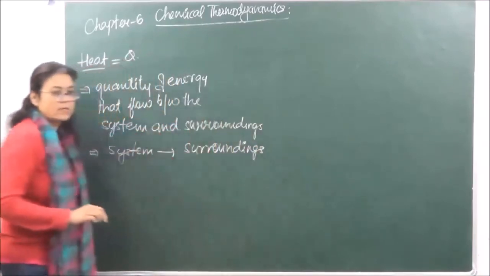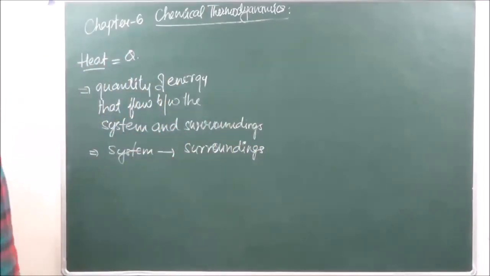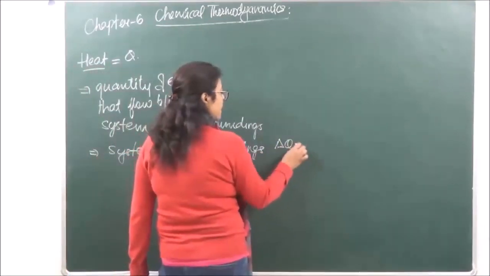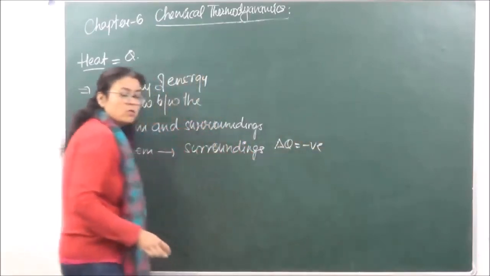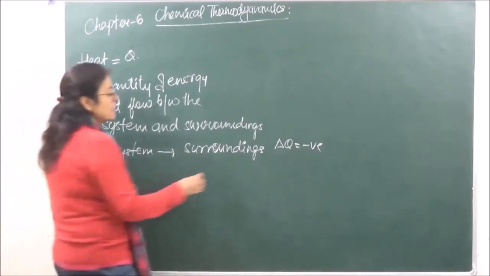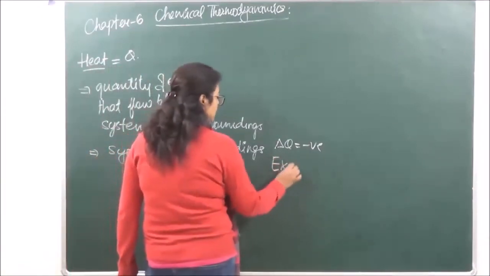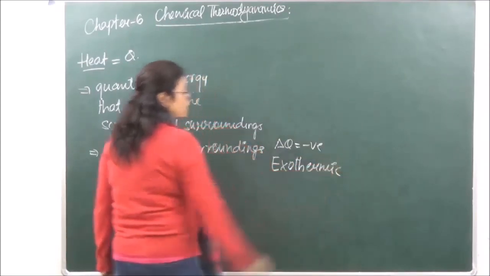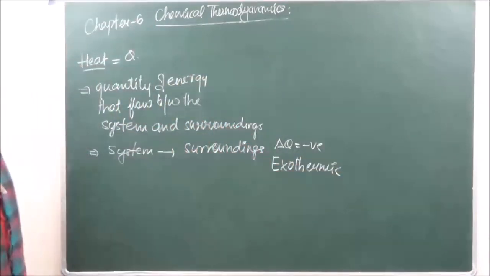Now in this case, let's say that the system is losing heat to the surroundings, right? If the system is losing heat to the surroundings, we can say that delta Q should be negative because the system is giving heat to the surroundings. Such processes are said to be exothermic in nature. ठीक है?